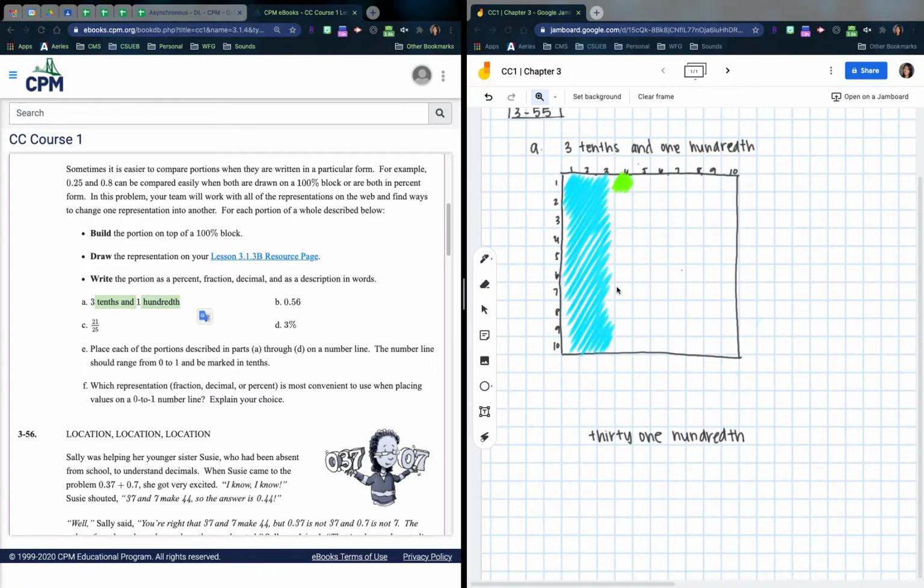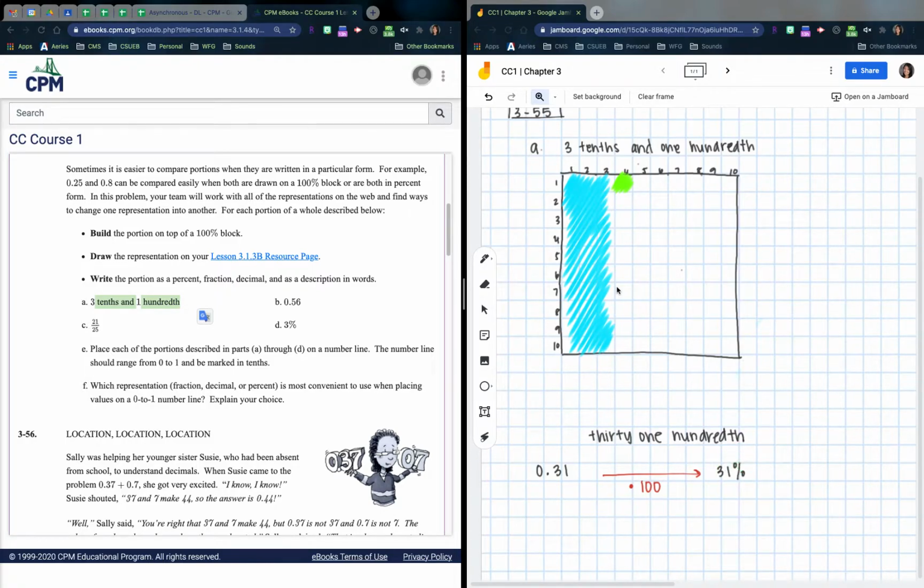So the decimal right here, you write it how you say it, right? So you would write 31/100 right there, right? Knowing that that's the 100th place. Percent, to go towards percent, and we have a toolkit on this. To go to percent, we always, always, always multiply by 100, right? So 31/100, if you do this, that will give you 31% right there.